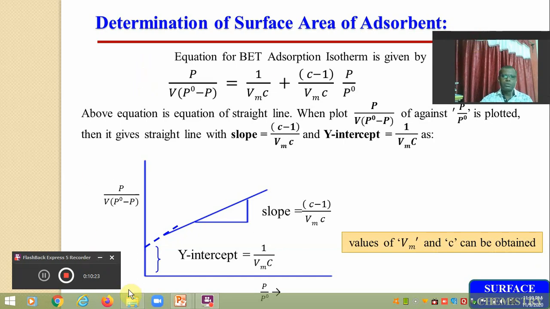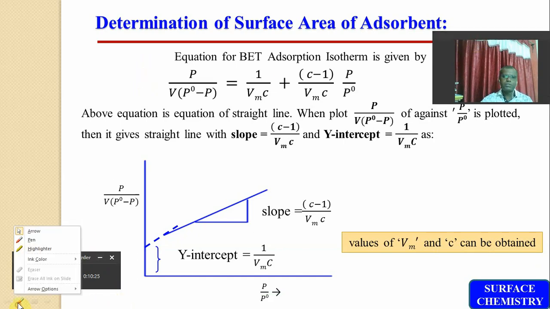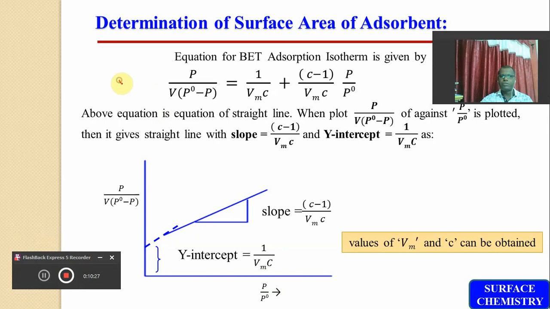So friends, we have this BET equation. Our purpose is to calculate the value of Vm, the volume of gas required for the formation of a single layer on the surface of the adsorbent, indicated by point B in the previous slide.